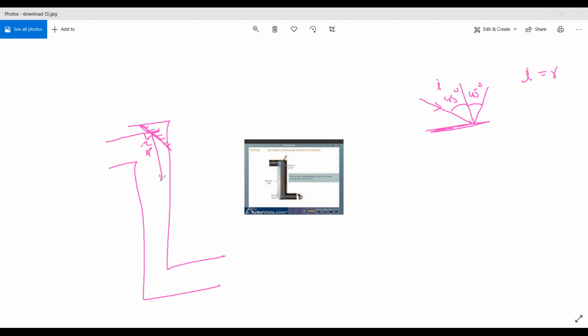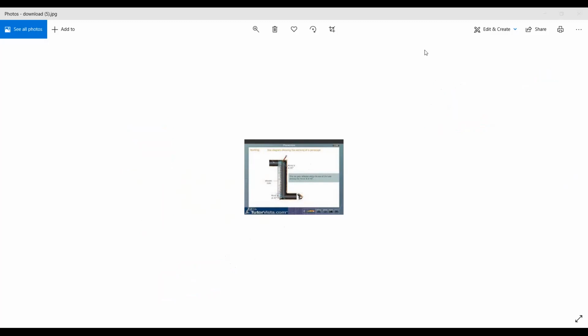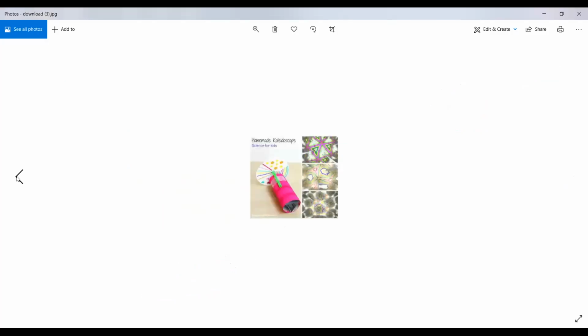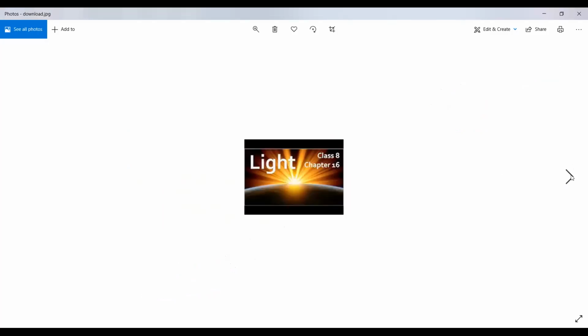The ray that goes then falls directly on the other mirror we kept down below, again at an angle of 45 degrees to the normal. So again it will go with 45 degrees. Like this we can achieve the periscope. Okay children, the periscope works based on the principle of reflection of light. Where are we going to use this periscope? In ships, boats and submarines, they hide in one place and can see using the periscope. And the next one is the kaleidoscope.